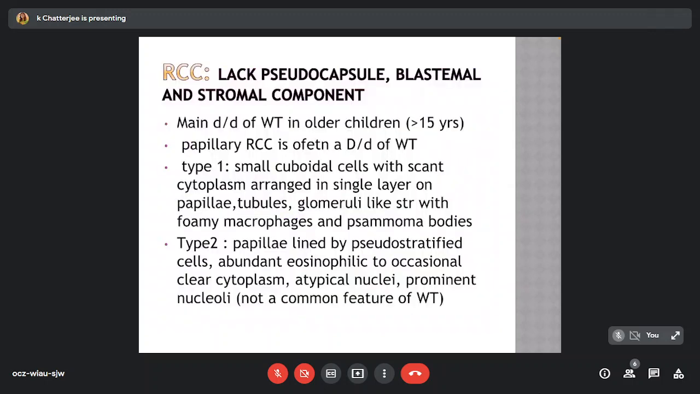Another close entity as a differential is the papillary renal cell carcinoma. These lack a pseudocapsule, blastemal, and stromal component. The main DD of Wilms tumor in older children, which are more than 15 years of age, is often a papillary renal cell carcinoma. The histomorphology mostly belongs to two different types.